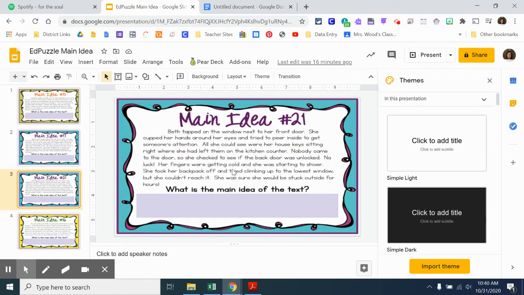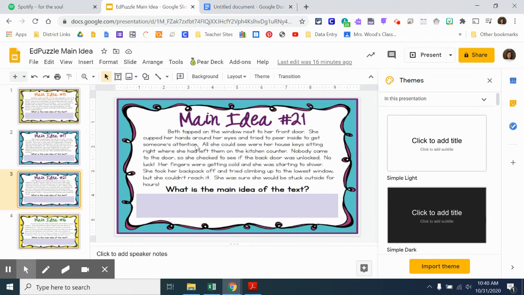She's getting cold, and we don't see a solution. It just ends with she was sure she would be stuck outside for hours. So I think my main idea is probably going to be a description of Beth's problem. Not a little detail, but a description of just overall what her problem was.